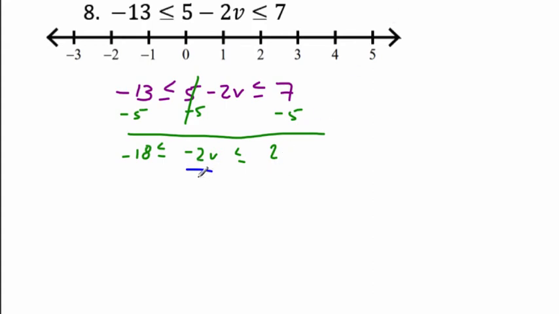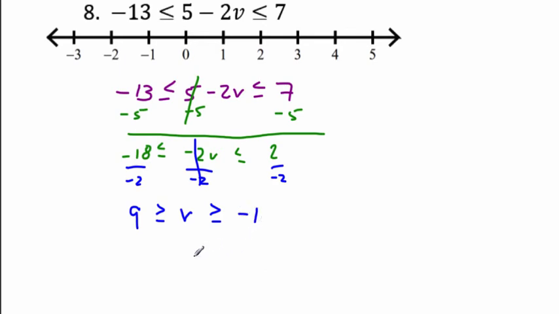Divide by negative 2. Now here's the problem. When you divide by a negative, I done gave you good warning. When you divide by a negative, you have to change the sign of the inequality. So we get positive 9. These guys flip. We get a v because they cancel out here. This guy flips. Don't forget your equal sign. And we get negative 1.